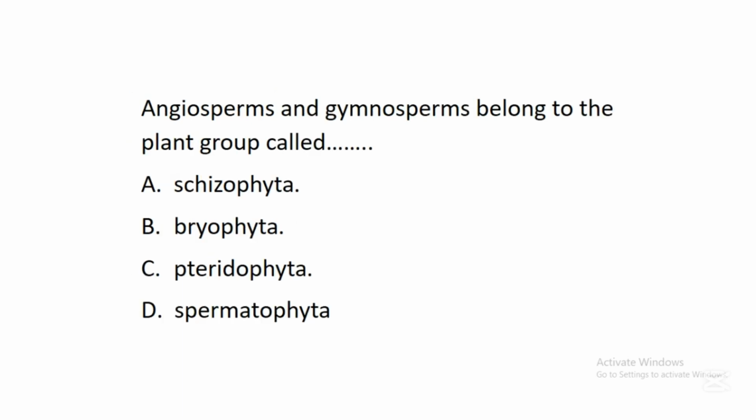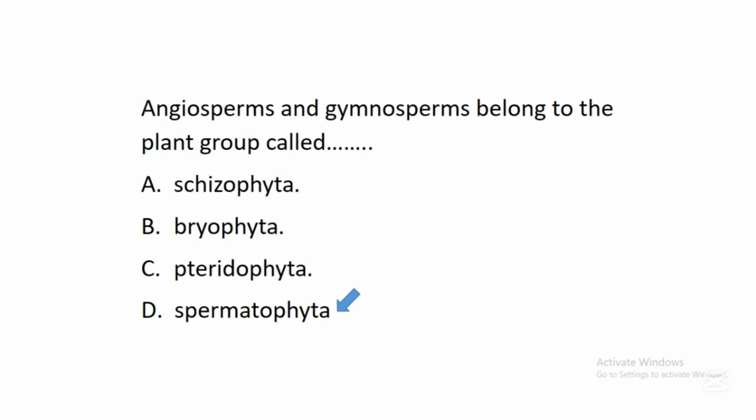The next question says, angiosperms and gymnosperms belong to the plant group called dash: A. Schizophyta, B. Bryophyta, C. Pteridophyta, D. Spermatophyta. In this question, the correct answer is D. Spermatophyta. So Spermatophyta is the most complex plant in a group known as plant kingdom.